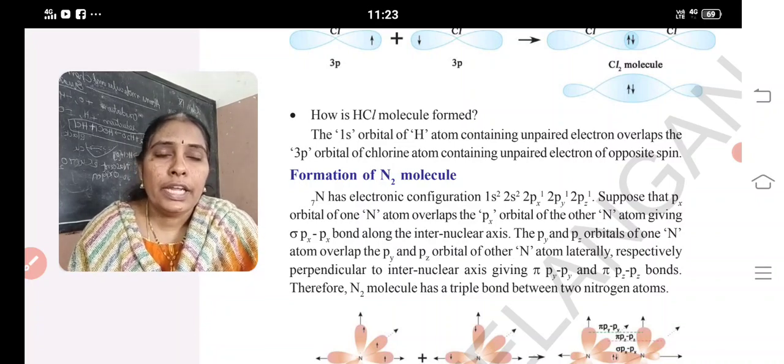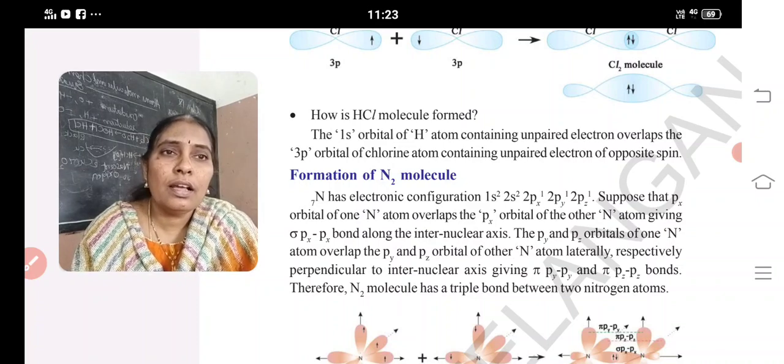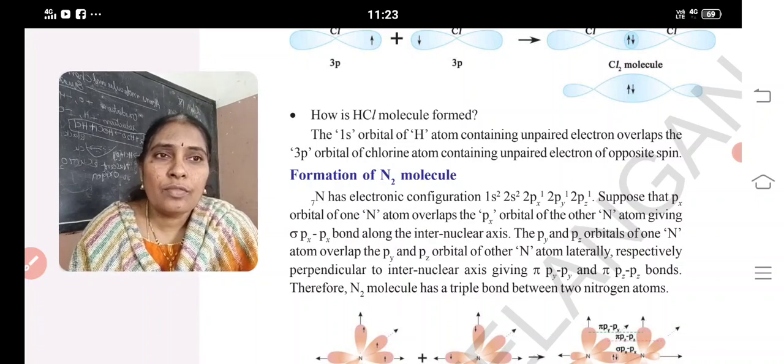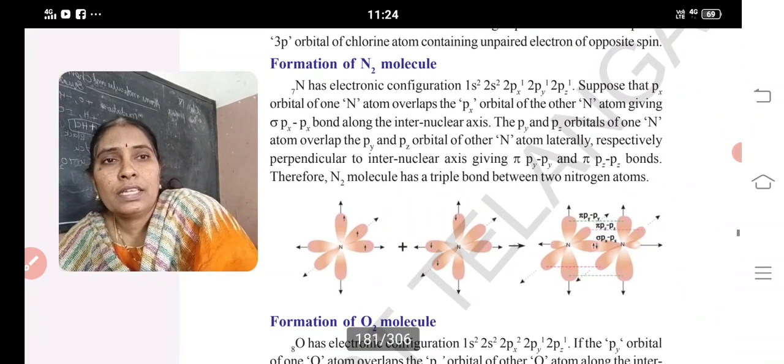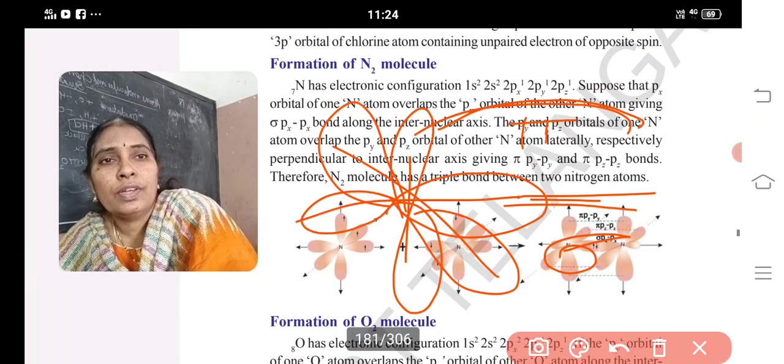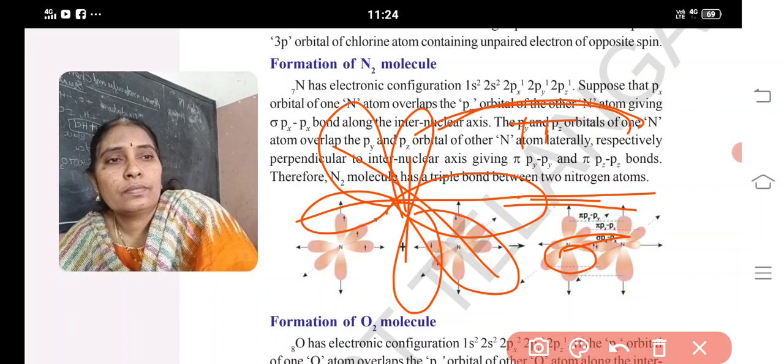Next, the N2 molecule, the nitrogen molecule. Nitrogen's atomic number is 7, configuration 1s2, 2s2, 2px1, 2py1, 2pz1. How many unpaired electrons are there? Three. How do they overlap? 2px of the first nitrogen and 2px of the other nitrogen.